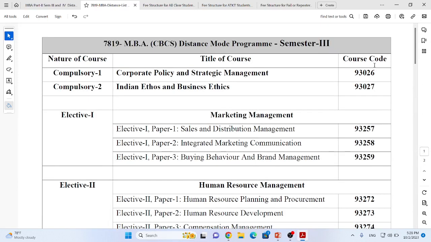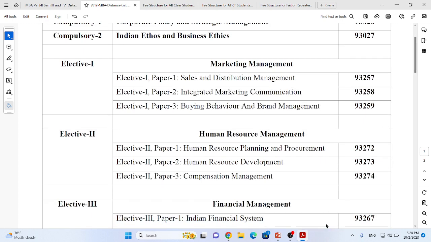Finally, remember, this whole process is in online mode. You have to fill the admission form online along with the necessary payment. How much is the payment?